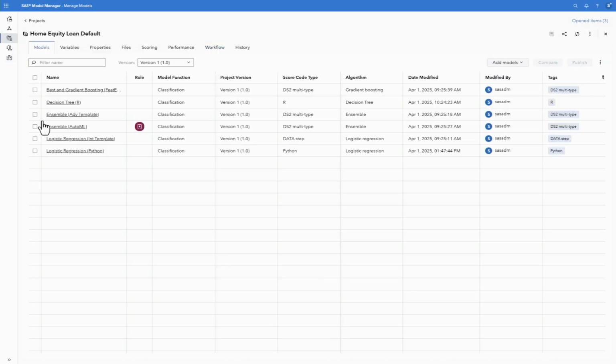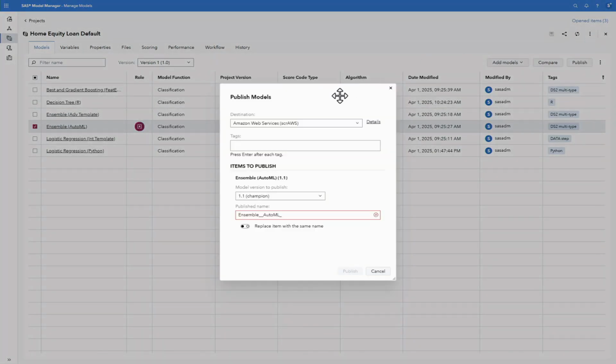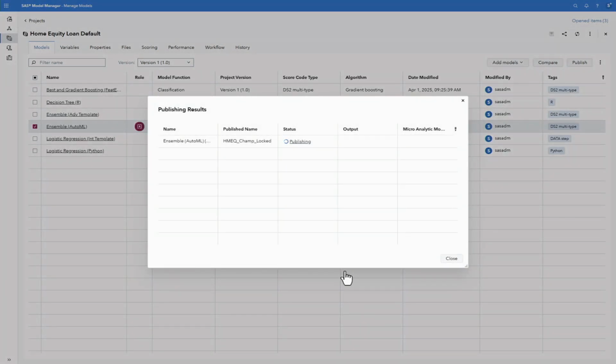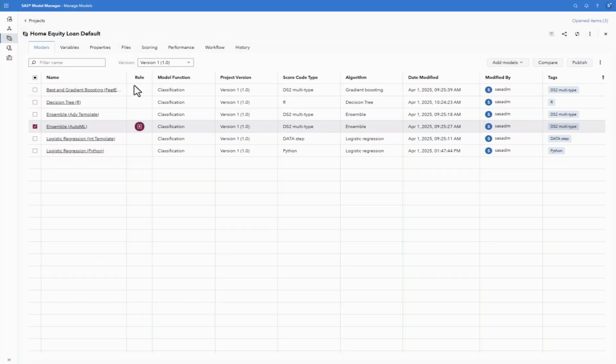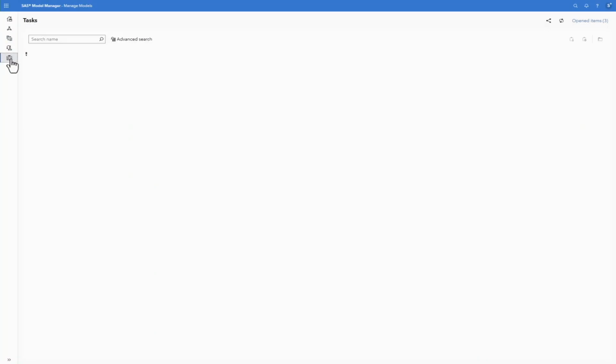So I'm going to come back into Model Manager, and I'm going to attempt to publish this model just for fun. Now, I mentioned our publishing destinations earlier. Again, we can publish to containers, we can publish to batch destinations, we can publish so that we have a REST API endpoint exposed. The REST API endpoint that's exposed and hosted on SAS Viya is through the microanalytics service. So I'm just going to quickly try to publish this model here. Click publish, and it will fail. Because that model is locked, it cannot go into production until it is unlocked.